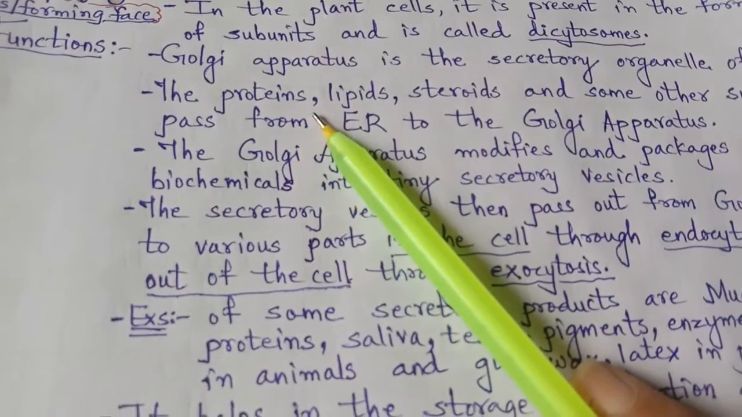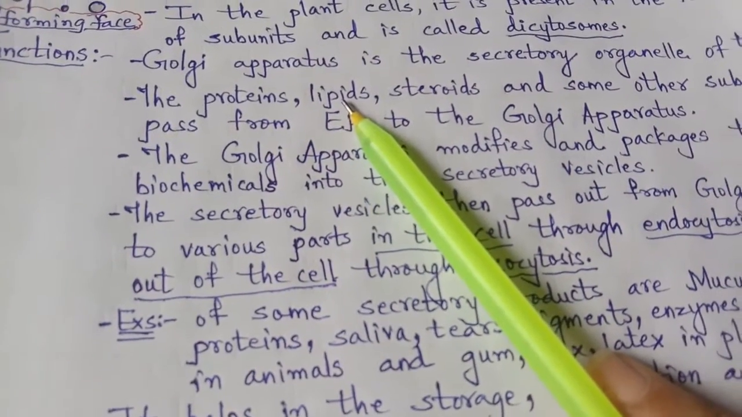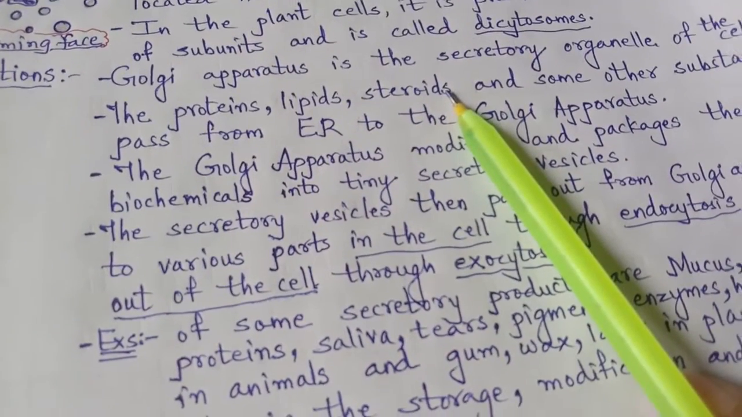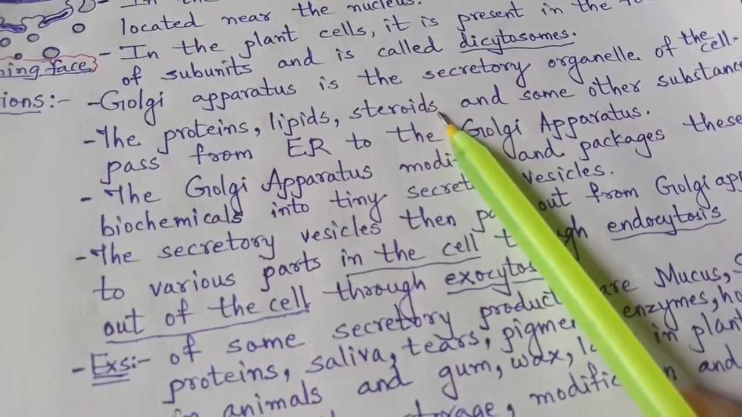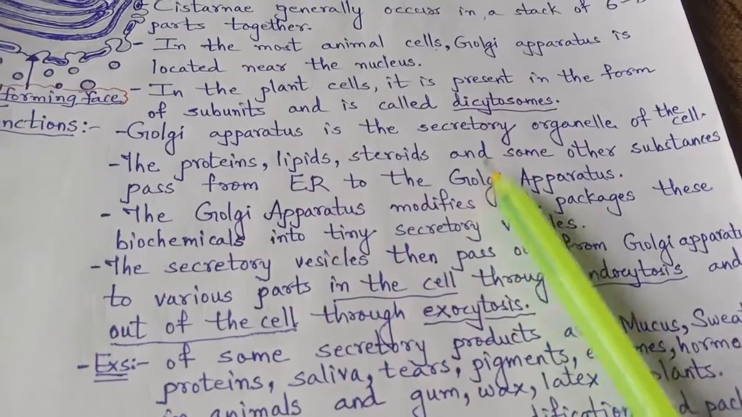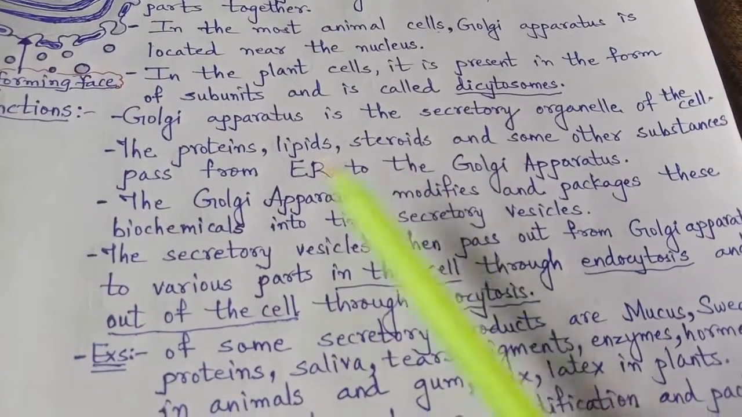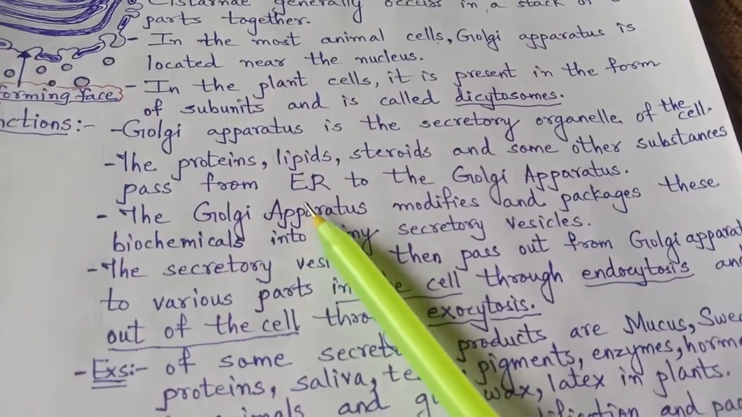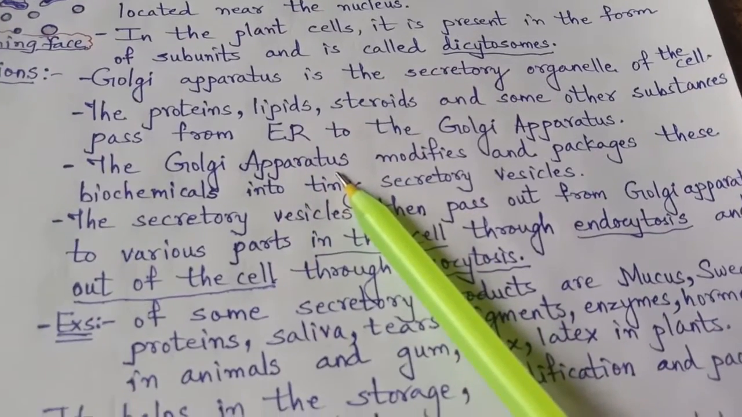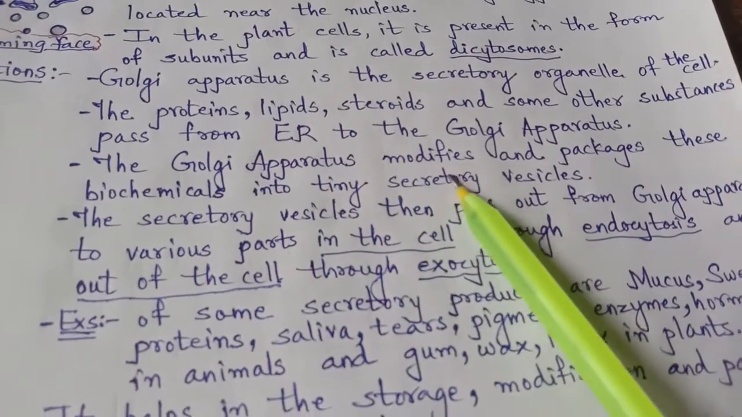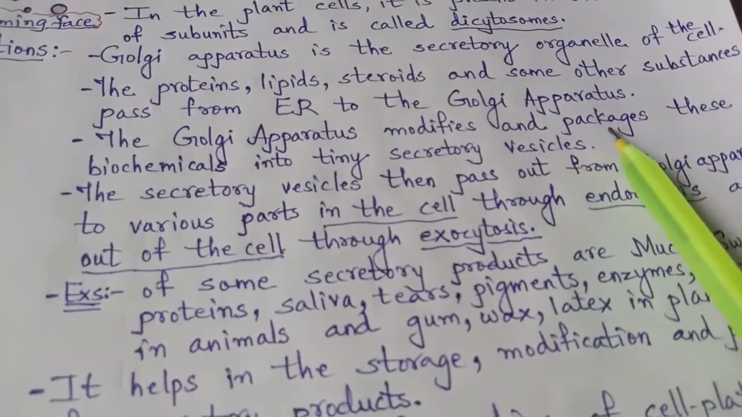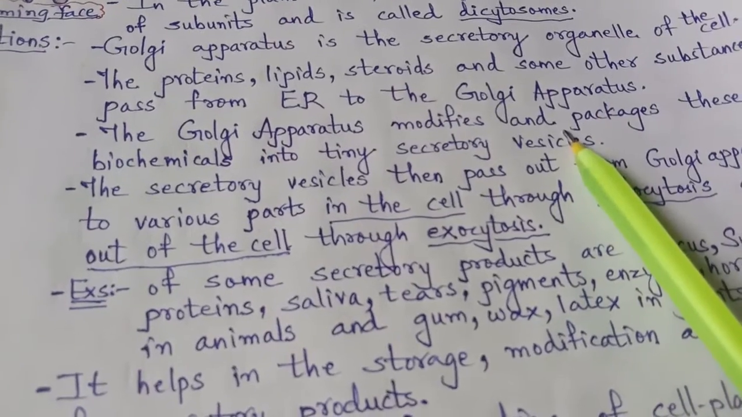Certain substances like proteins, lipids, that is fat molecules, growth molecules, and steroids. Steroids are certain chemical molecules which fight against toxic germs. So these chemical materials which are present in the endoplasmic reticulum are passed to the Golgi apparatus. What will the Golgi apparatus do to all this? It will modify. Modify means it will make them simpler, and then it will package them.